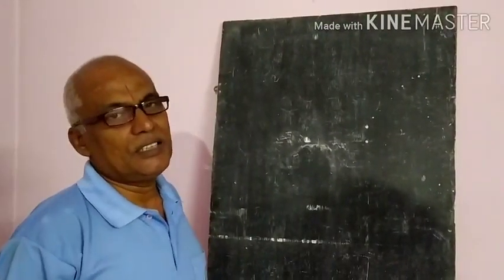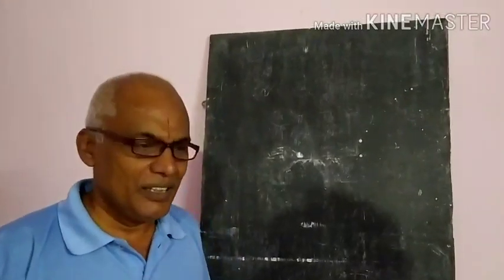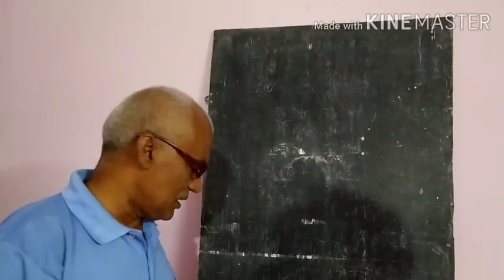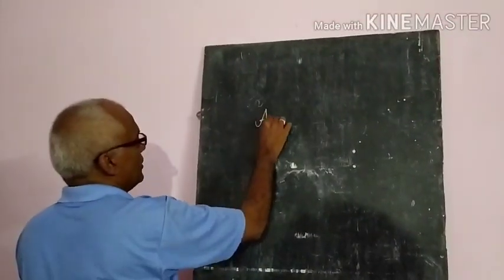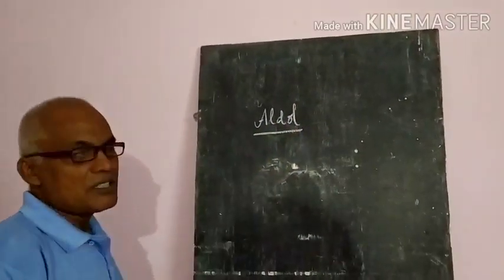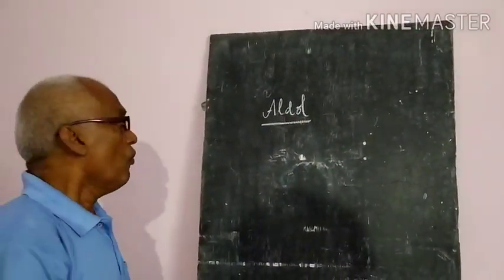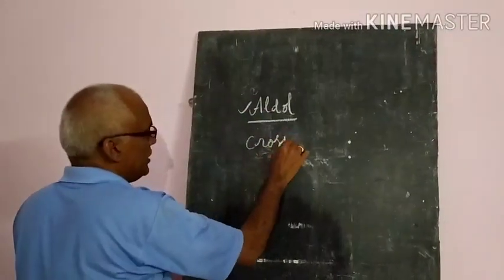Let us have a discussion in part 7 of the aldehydes and ketones videos. Here in this one, two more reactions are there. Already we discussed the two reactions. They are called the aldol condensation reaction and the cross aldol condensation reaction. What is the speciality of this aldol and cross aldol condensation?